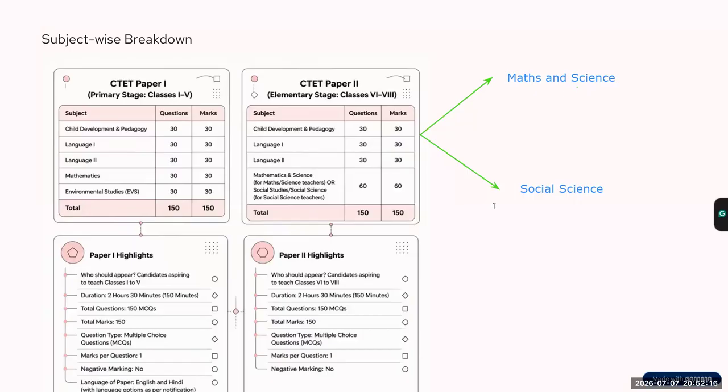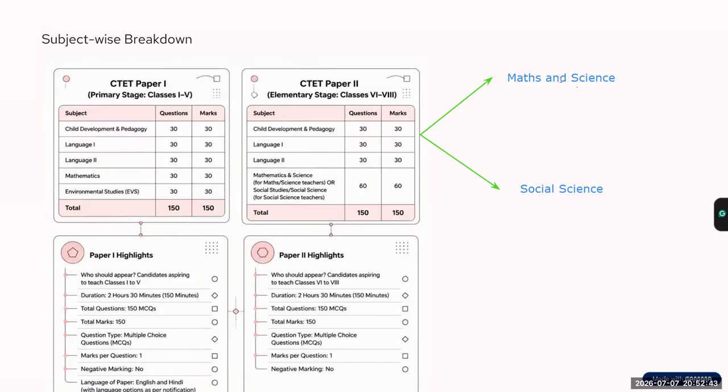And those who want to teach social science to class 6 to 8, they can opt for social science. Science again has physics, chemistry, bio, as per the NCERT syllabus of 6 to 8. And social science is divided into history, geography, political science, economics, as per the NCERT syllabus.